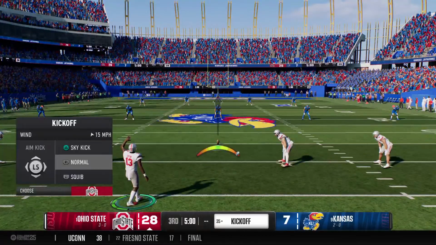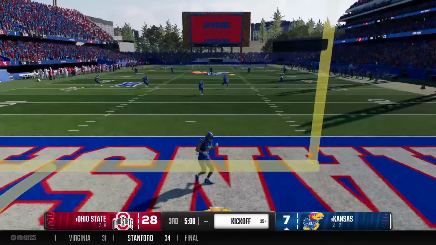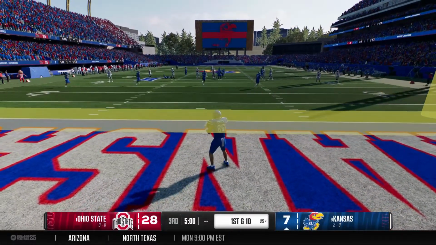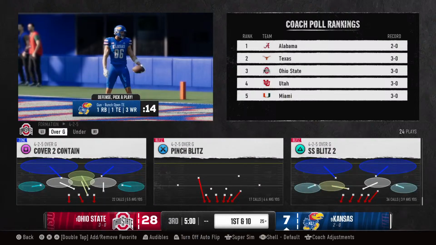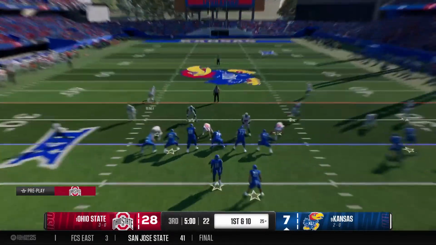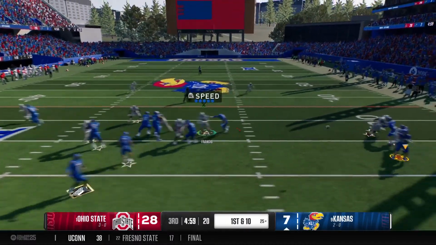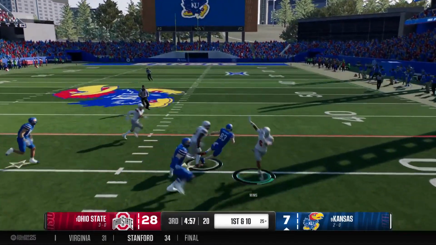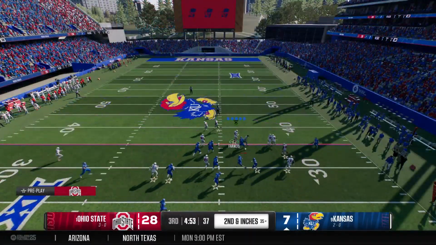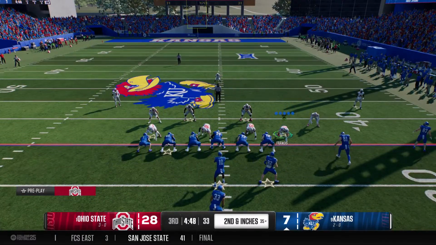Buckeyes will kick this away to start the second half. And it comes out to the 25. No return attempted there. The Kansas offense is back out there now. They start the drive with a quick throw to the right. They bring him down, but a solid gain there on first down. Looks to be just inches short of the marker. The Jayhawks will hustle to the line to run the hurry-up offense.